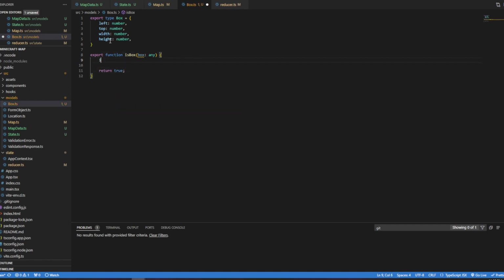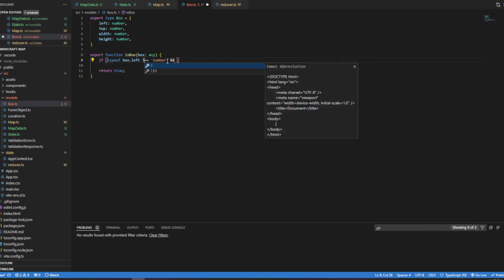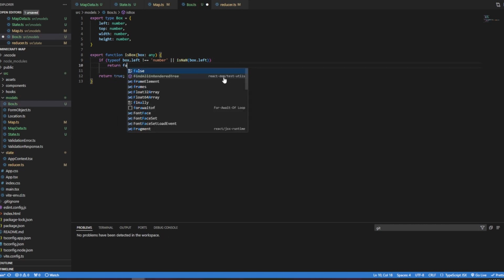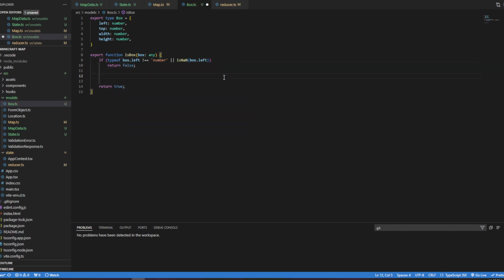first check to see if typeof box.left does not equal number. We're checking the negative. So, or is an box.left, return false. And then we'll do the same thing for our other values.